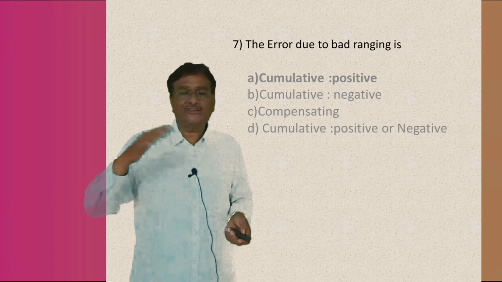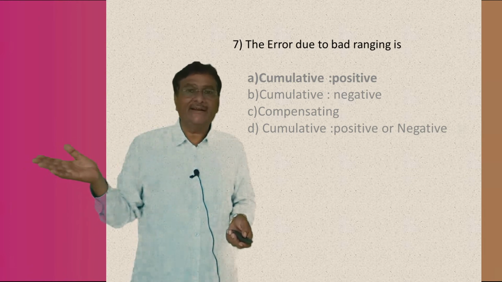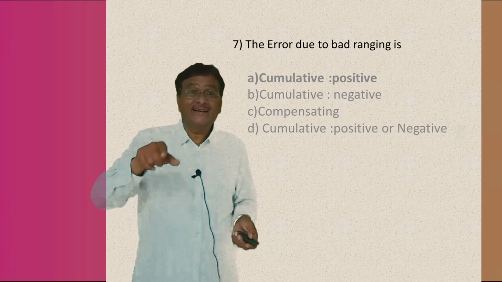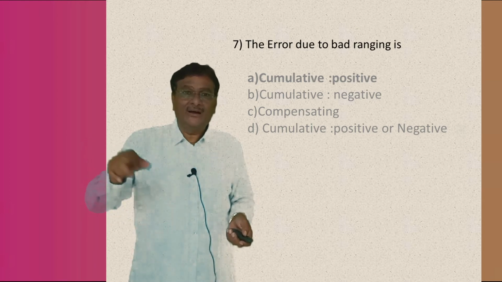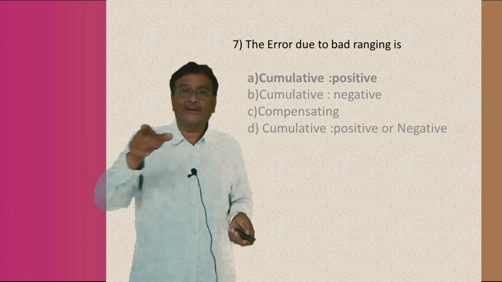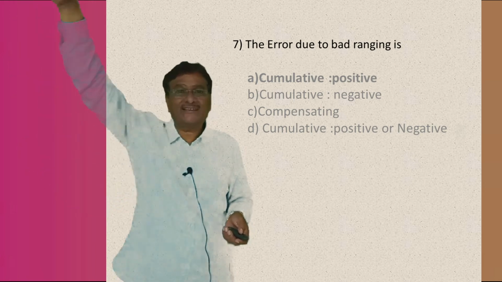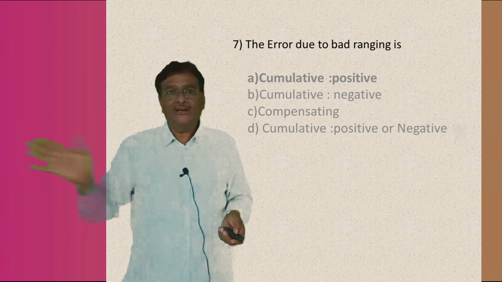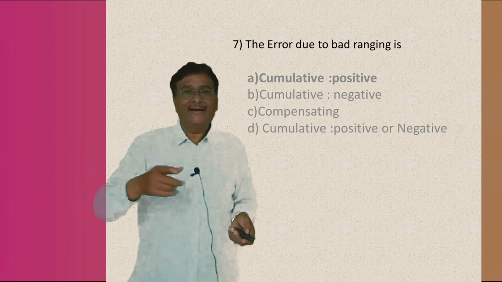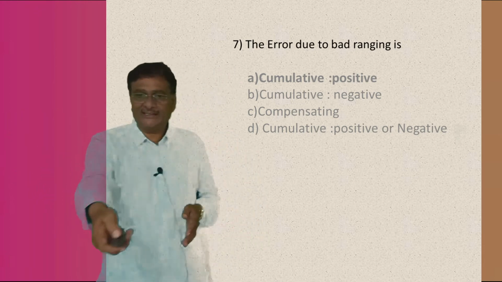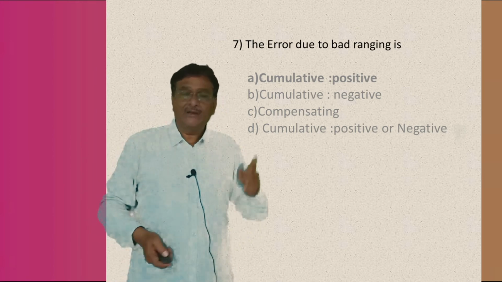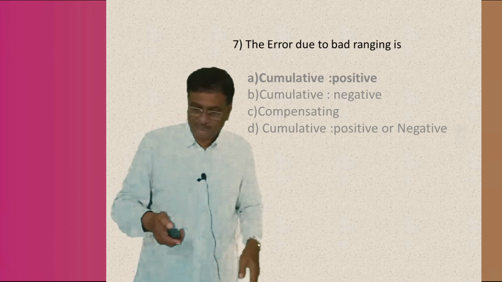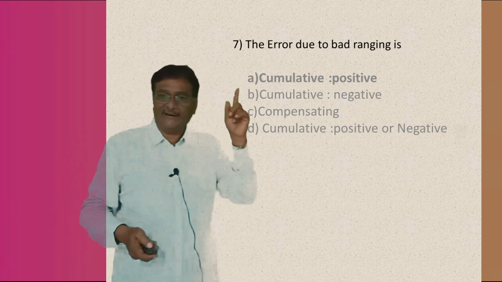That is why it is a cumulative error. It is always cumulative and in the positive direction, add on positive only. Why positive? It is always plus only. First it is 0.01, next plus 0.06, 0.02, whatever, plus. It keeps on adding in a cumulative way and it becomes positive. So the answer for the error due to bad ranging is answer number 1, cumulative positive. This is the right answer.